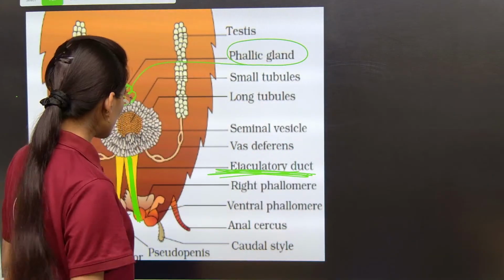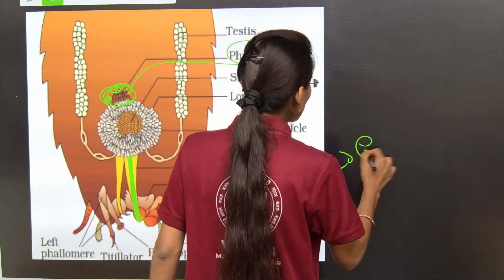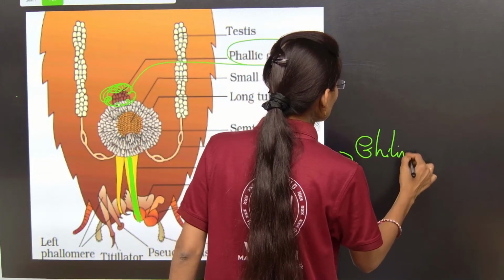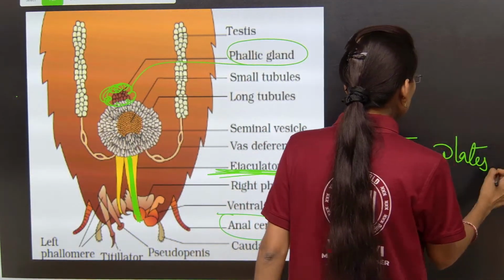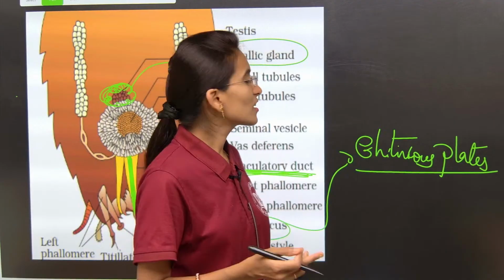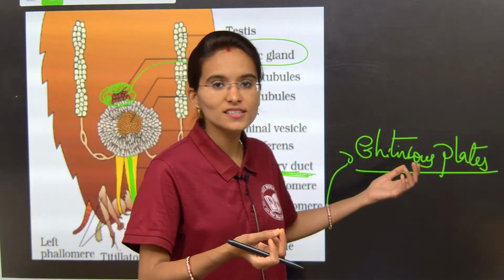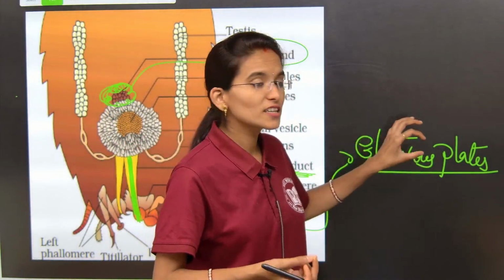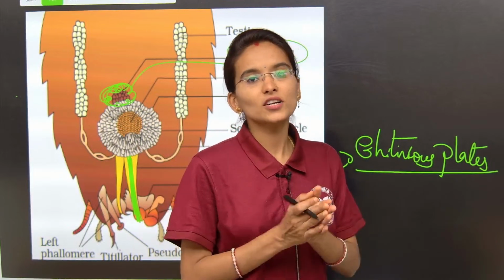What are they? Chitinous plates, my dear students. Chitinous plates are the structures which act like the male external genitalia, but they are not the proper or main external genitalia actually. The chitinous plates are just involved in the fertilization and reproduction process.